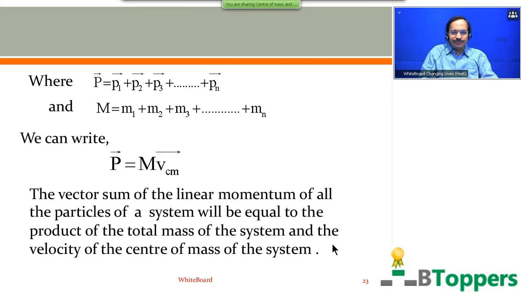So the vector sum of the linear momenta of all the particles of the system will be equal to the product of total mass of the system and velocity of center of mass of the system. Come on, finish writing the notes. In case you need more time to copy the notes, you can take a pause and take your time.